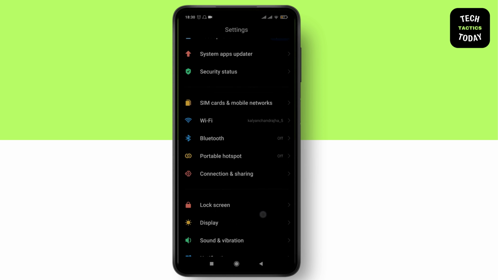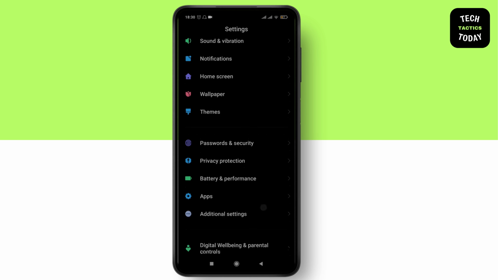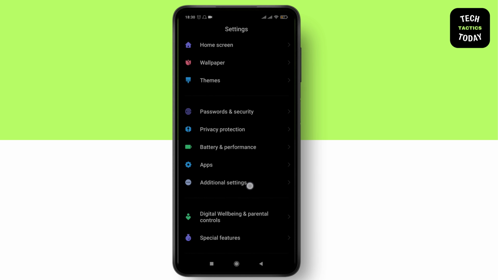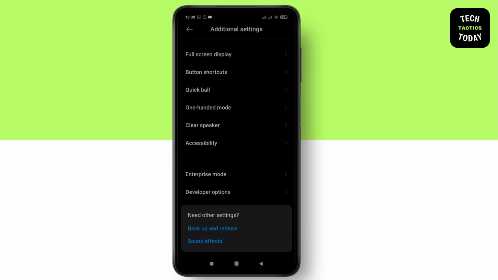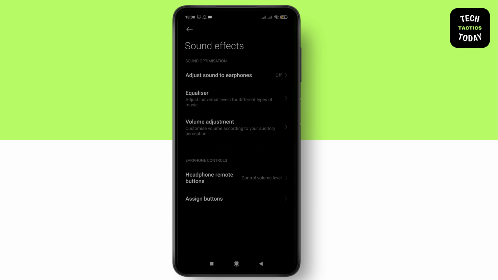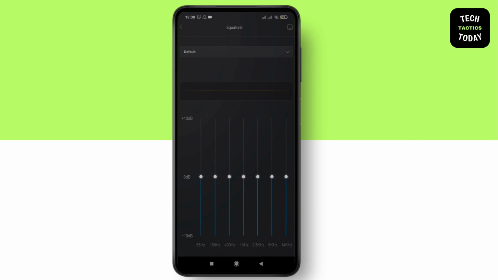After that, the next method what you can do is scroll down to additional settings. Here you can go to sound effects. Here tap on equalizer and make sure that all these parameters are adjusted at the middle.